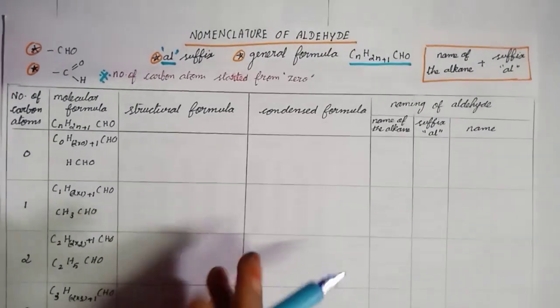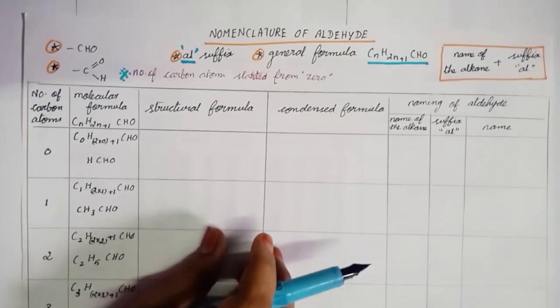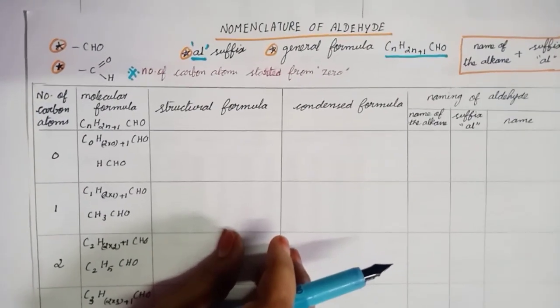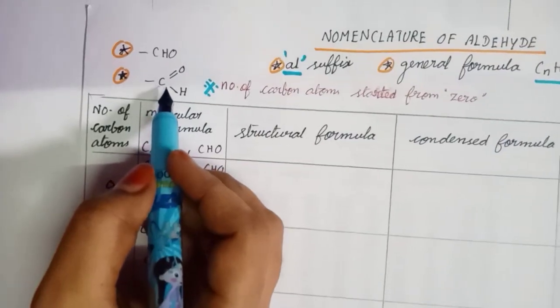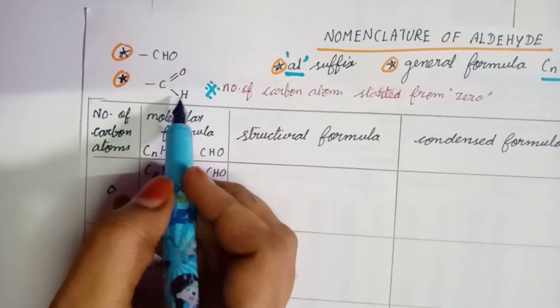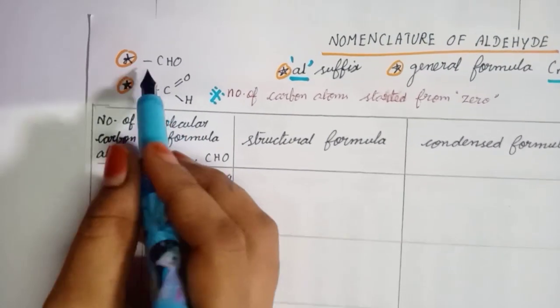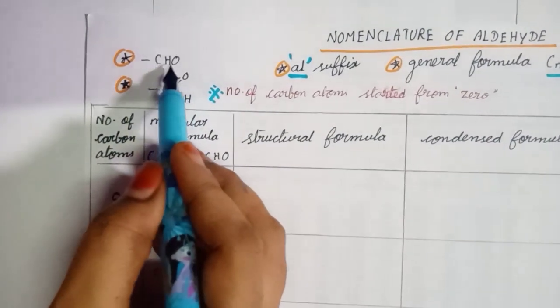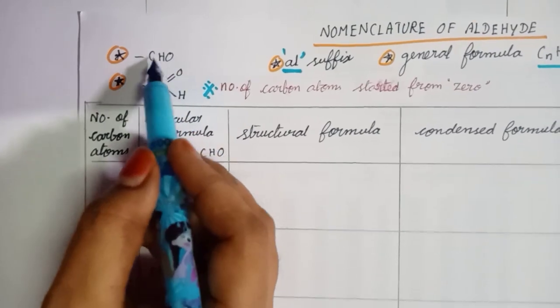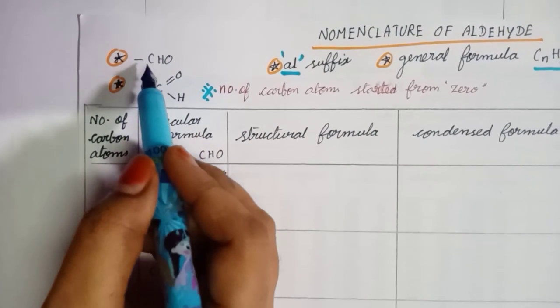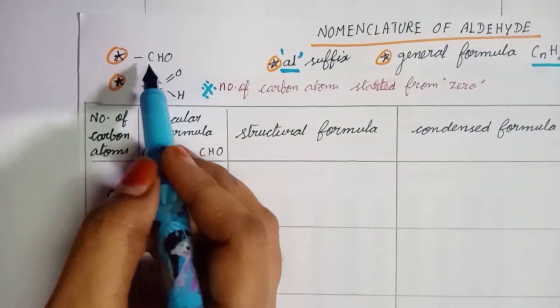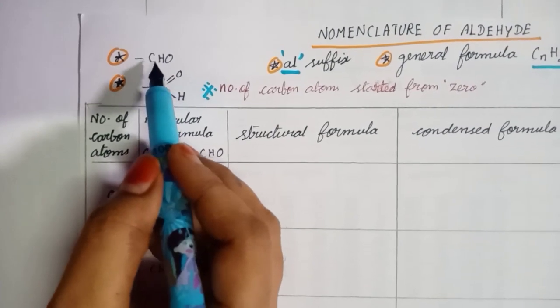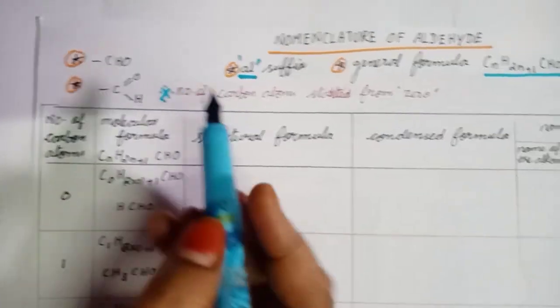Hi students, in this part we see about nomenclature of aldehyde, or naming of aldehyde. This is the structure for the aldehyde group: C double bond O and single bond H. It's simply represented by CHO. The aldehyde is present at the end of the chain.